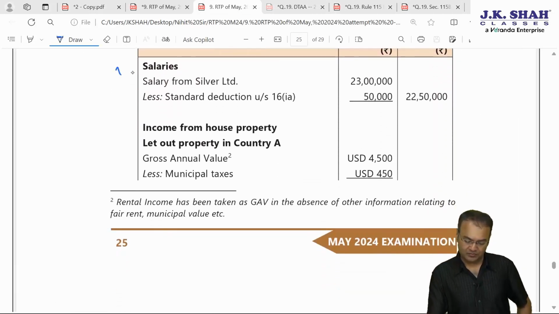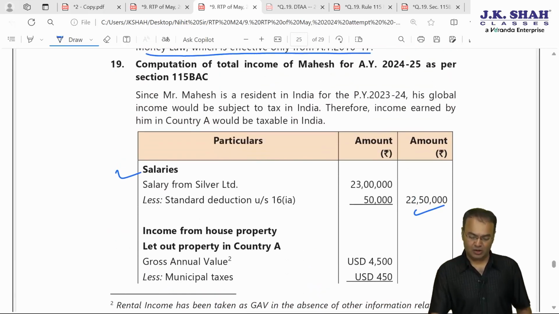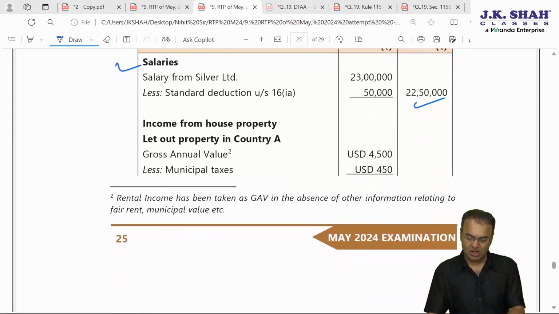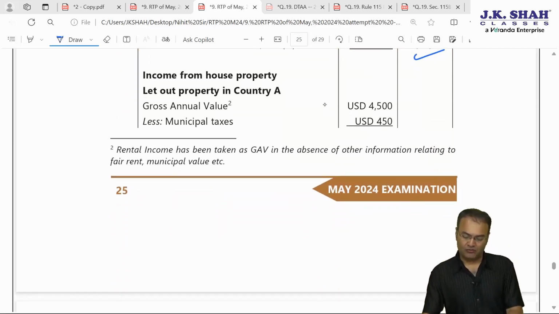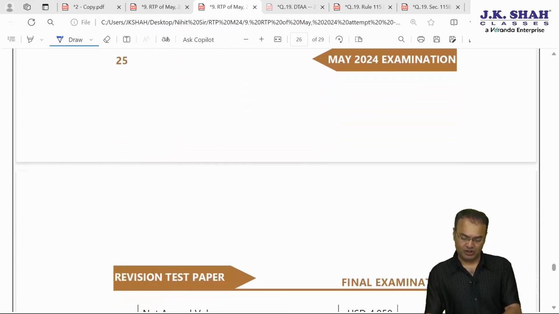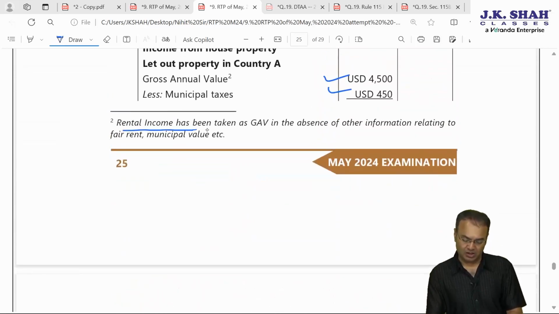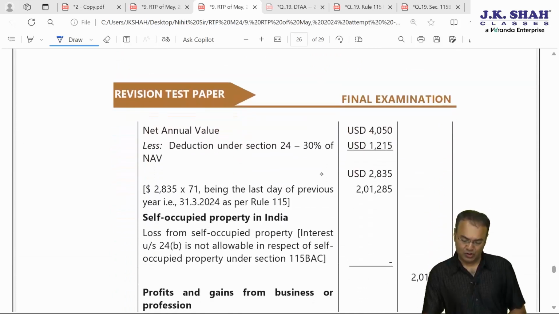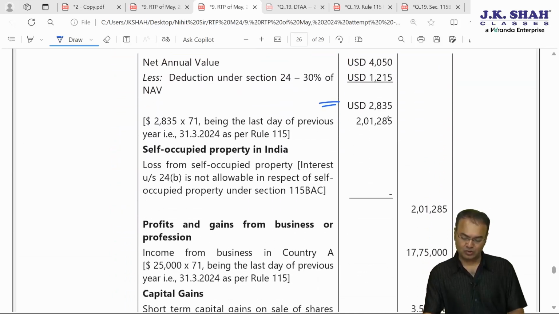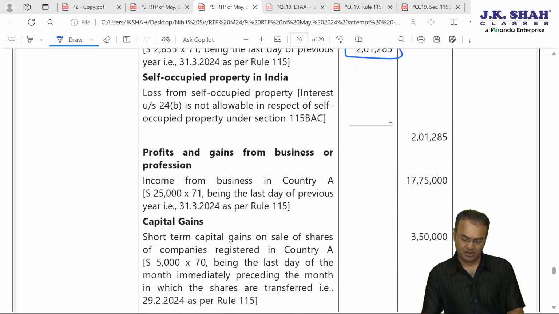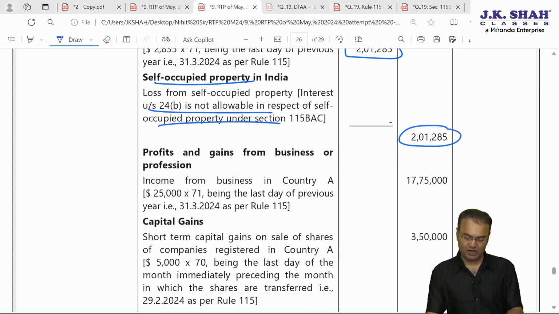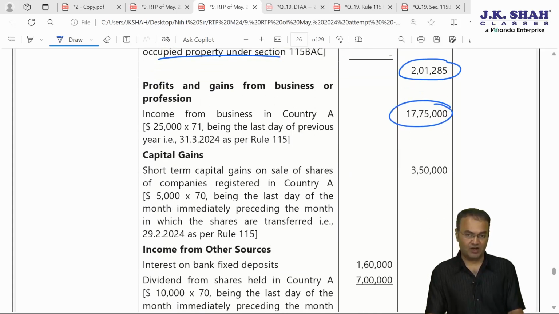Okay, salary. You need to give the title and all. Mr. Mahesh, computation of total income and tax liability of Mr. Mahesh. IFHP income 4500 minus 450, and rental income is taken as GAV in the absence of any clarification. 2835 after standard deduction. 201 285, our answer is correct. Self-occupied property interest is not allowed, that you will have to write a note. 201 285.